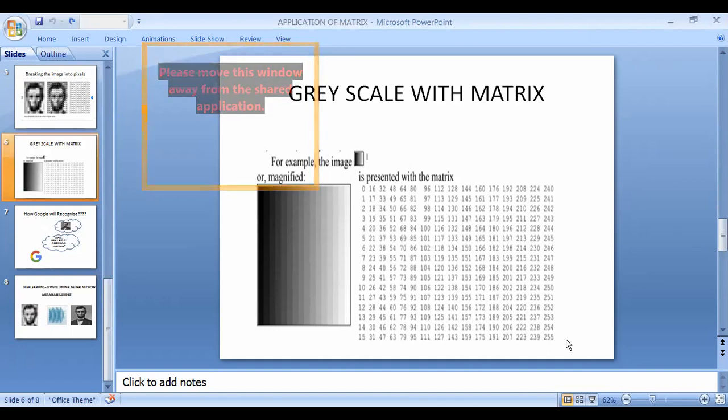Each element of the matrix is a number from 0 to 255. The value shows the intensity of the gray. For example, 0 is very dark, 64 is a little lighter, 255 is pure white, and 254 is slightly less white, like that. So the grayscale with the matrix is this picture.